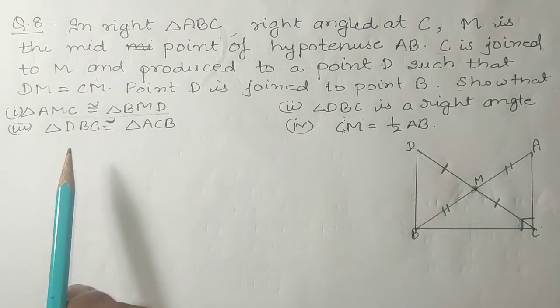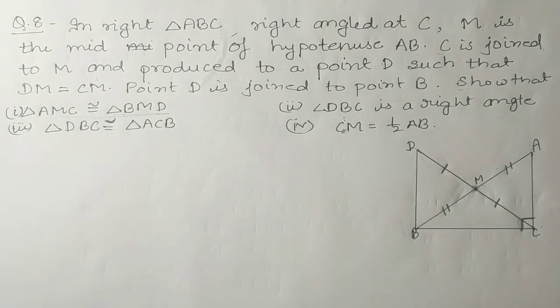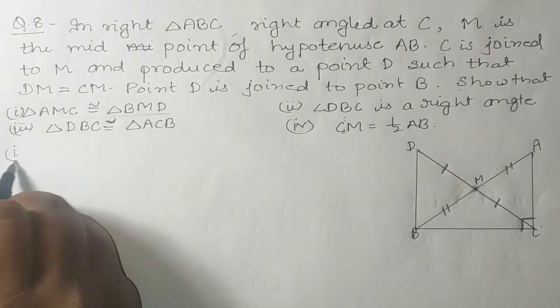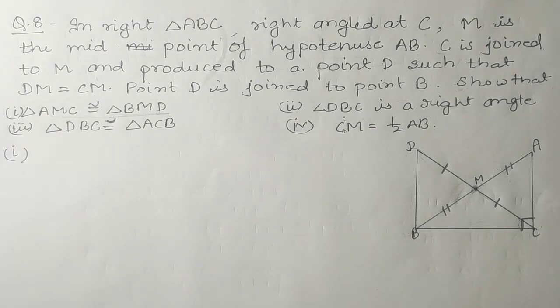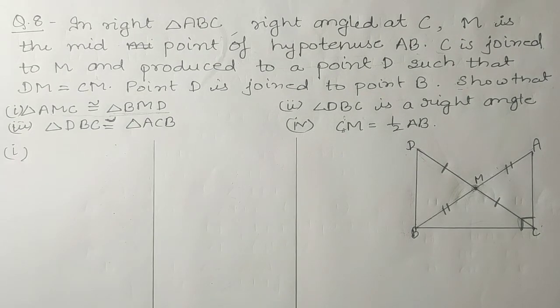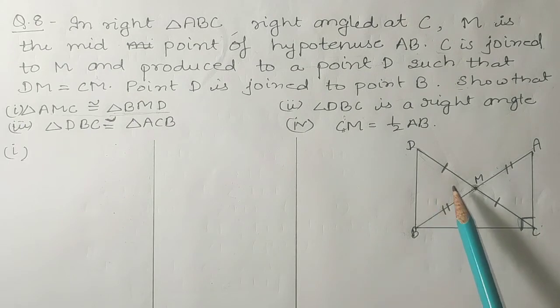Firstly we are going to solve the first part, that is triangle AMC is congruent to triangle BMD. So let us firstly think roughly how we are going to prove that these two triangles are congruent, this triangle and this triangle.